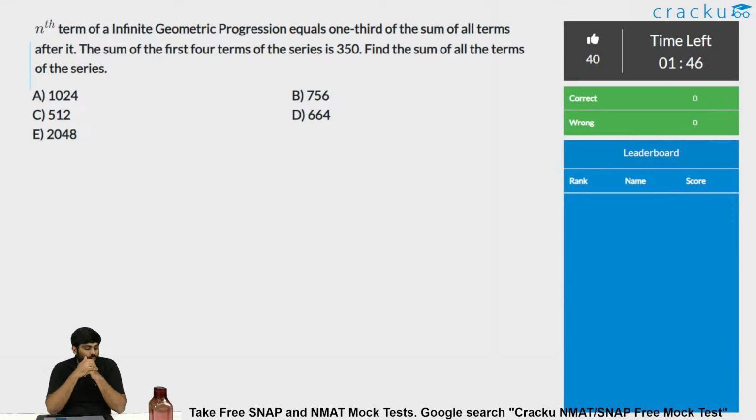How much time should I be giving for a SNAP mock? You're giving 30 for LR, 20 for Quant, 10 for English. Okay. See, it actually depends on your strength. Out of these three, there could be one section which you're really super good at, let's say English. Then you have to start with English, pull your score to the maximum there, and then move on to the next sections.